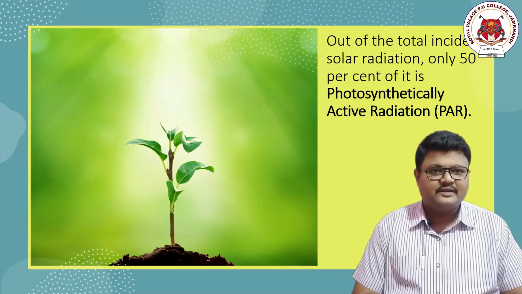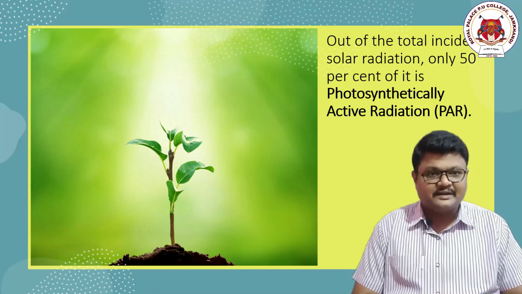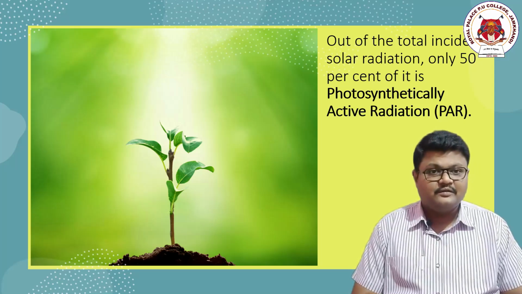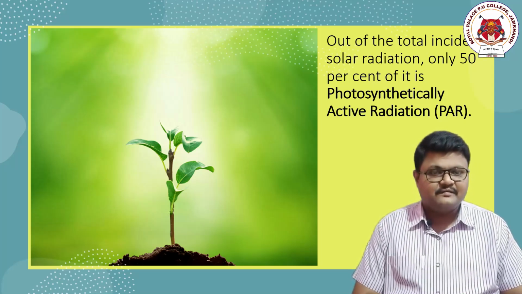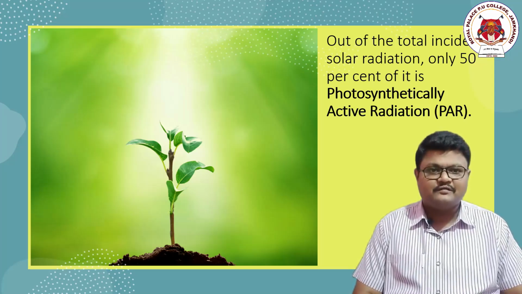I'm just saying that whatever the proportion may be, let us consider that proportion of incident radiation as 100%. Out of that, 50% will be useful for the work of photosynthesis by the plants, and this 50% of incident solar radiation is called photosynthetically active radiation. There is a short form for this, called PAR.